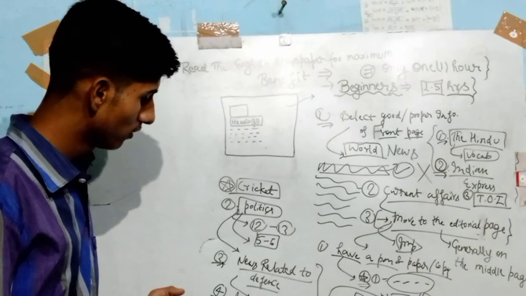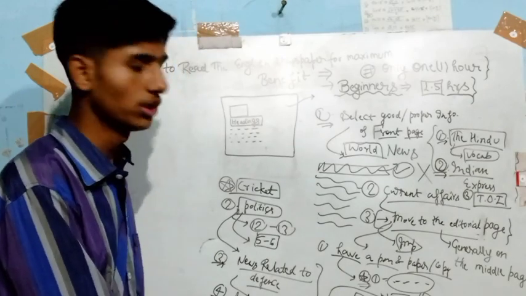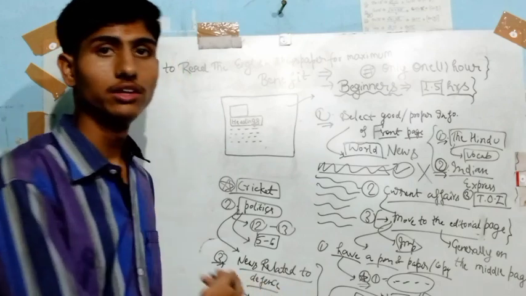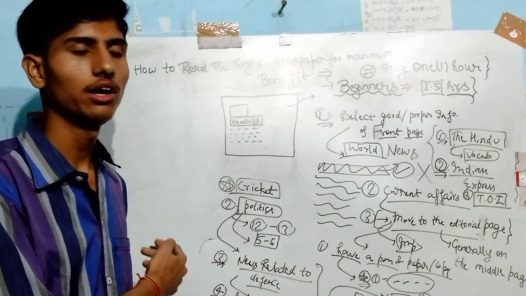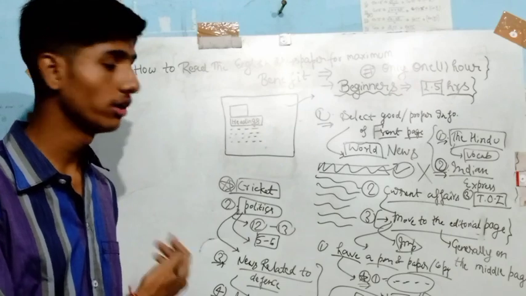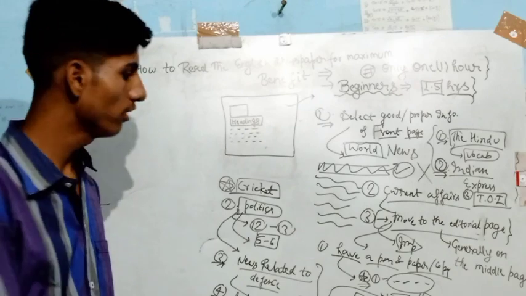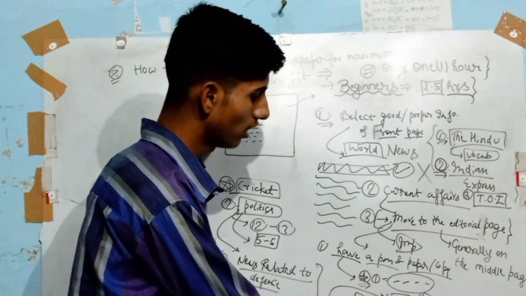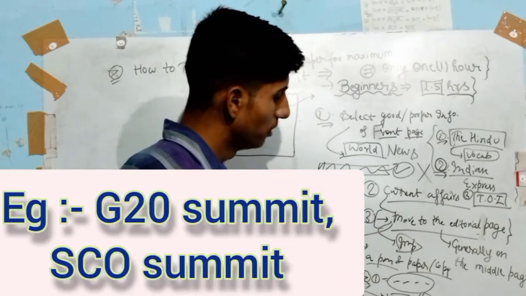International affairs is very important, and it is generally on the last pages or second last pages of the newspaper. It basically contains the summits that are going on, like the SCO summit and the G20 summit.